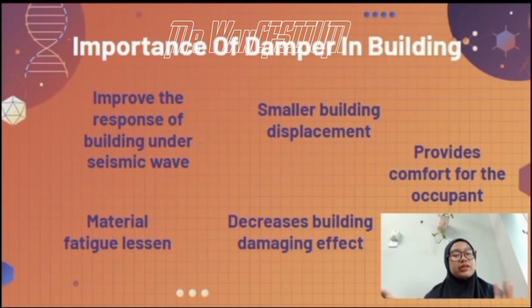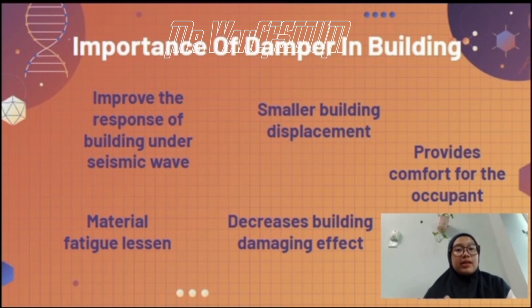There are several benefits of applying a damper in a building. First, it helps to improve the response of a building under seismic waves. Second, the building displacement will be smaller. Third, it will provide comfort for the occupants of the building as they experience less vibration. Fourth, it can lessen material fatigue, because when the building keeps oscillating, the material of the structure will become fatigued and it will increase the risk of the building collapsing. And lastly, it will decrease the building's damaging effects.